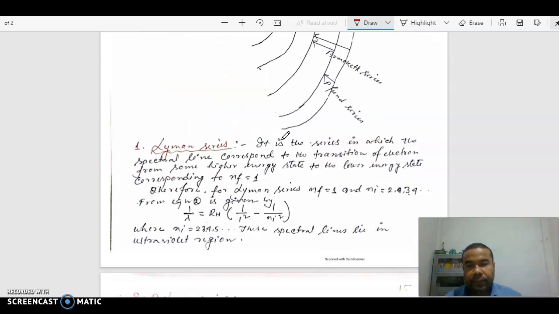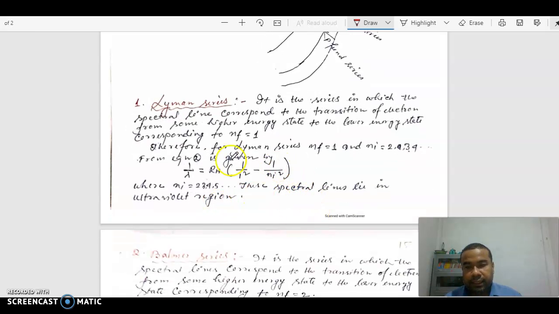So mathematically, what is the wavelength of the spectral line of the Lyman series? For the Lyman series, 1 by lambda equals R, which is the Rydberg constant, times 1 upon nf square, nf is 1, so 1 upon 1 square minus 1 upon ni square. The ni value is 2, 3, 4, 5, 6.